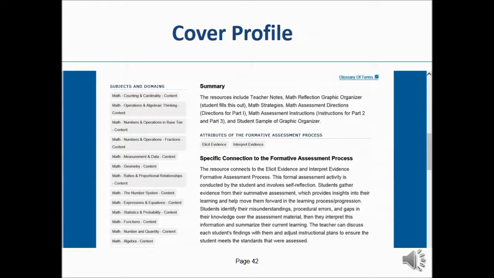The contributor of this resource identifies and tags only attributes 2 and 3, elicit and interpret evidence, on the cover profile. As mentioned previously, attributes 1 and 4, clarify intended learning and act on evidence, are present, but the focus of the resource did not explicitly articulate or develop either of these 2 attributes.